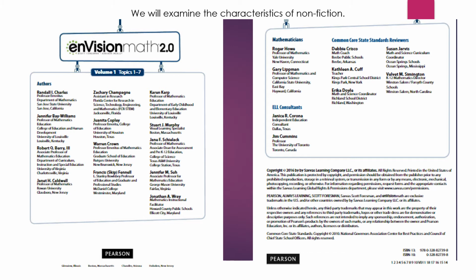The first thing that I found in the Envision math book is the title page. It tells you who the authors are, tells you when the math book was made in 2016, tells you who the publisher is, it's Pearson, and then it tells you all the different towns that Pearson's located for publishing purposes.